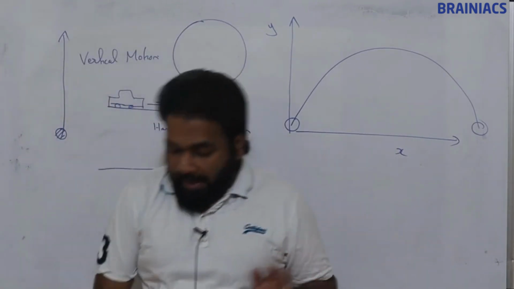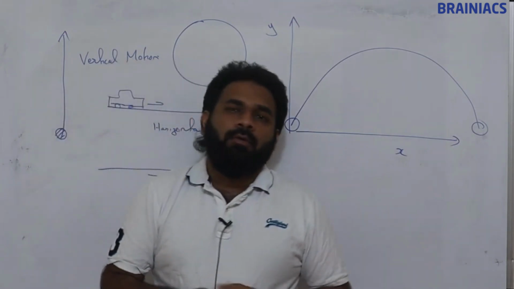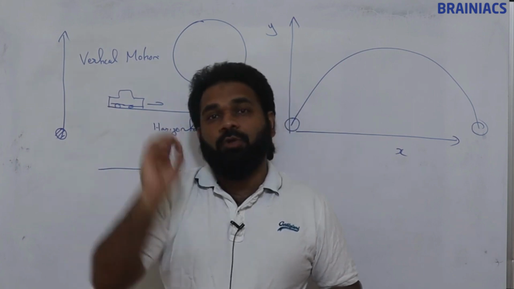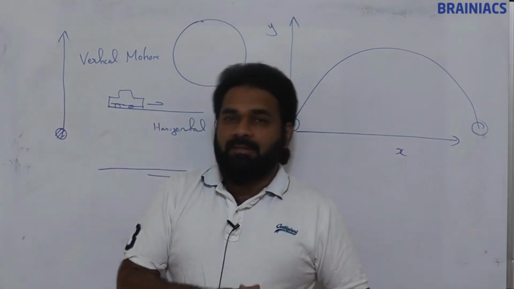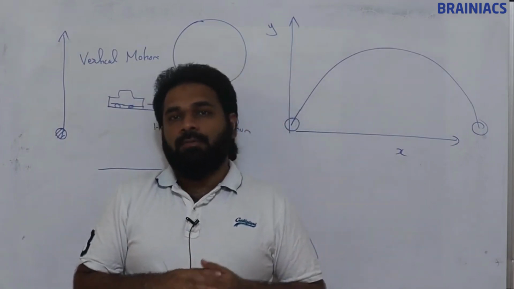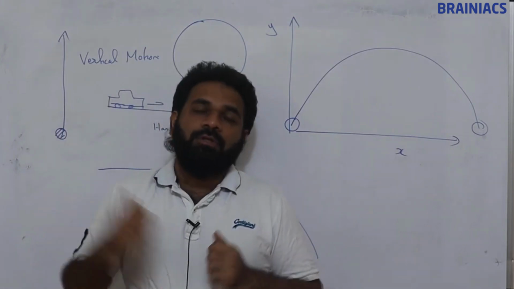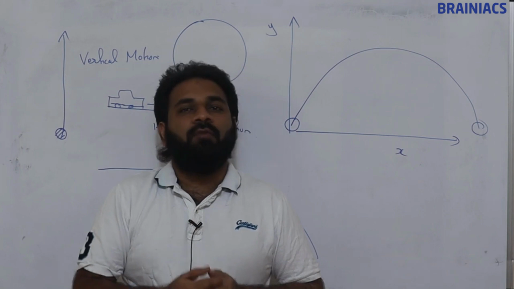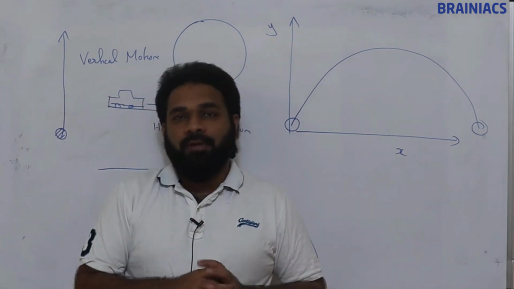So while handling motion in a plane, or motion in two dimensions, vector algebra will help us a lot. That is the reason after studying motion in a straight line, or motion in one dimension, we spent some time on vector algebra.